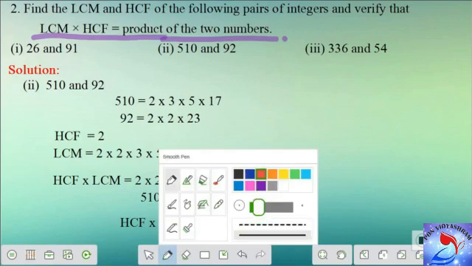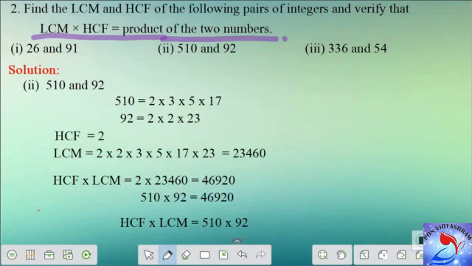Let's consider the second subdivision here. I'm going to do the second subdivision for you here. Here it is. The question numbers are 510 and 92. So let's find the LCM and HCF, for which I need to find the prime factorization of these two numbers. I'm not showing you the prime factorization here, rather you can work out your prime factorization and you can show it here. Let me show only for 510 as we have done here.